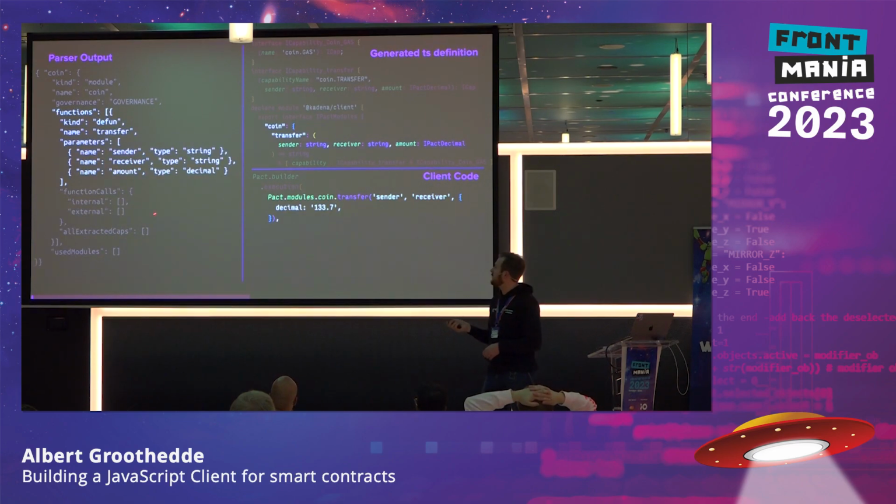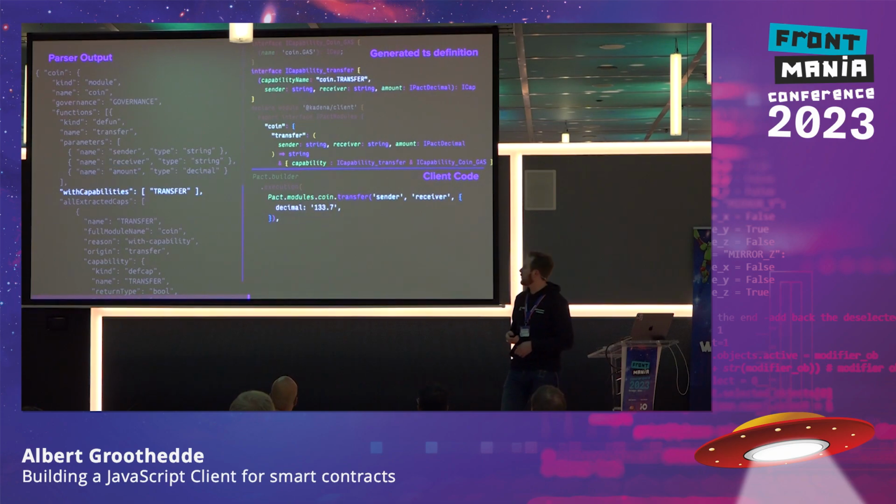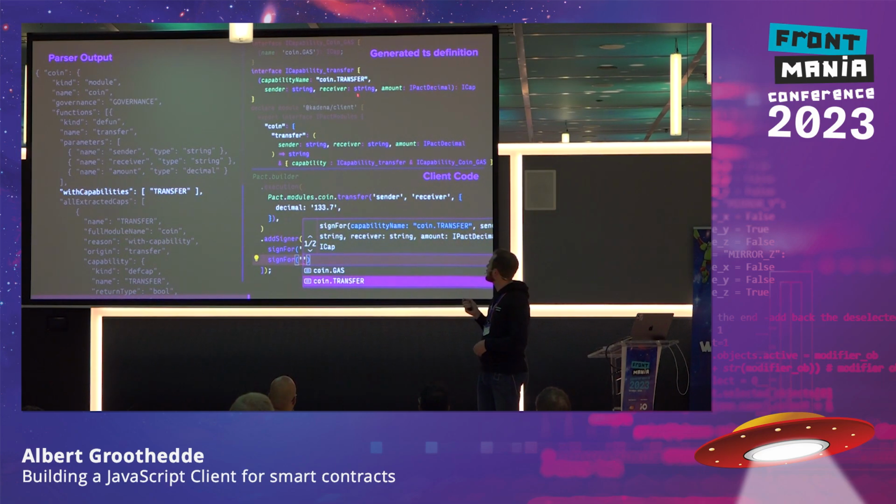But I actually skipped something here: we also have a set of things that refer to the capabilities. And the capabilities are the things that we want to get IntelliSense from. So when you are going to sign for something, you want to have the information readily available. Here we use types, but you can still use this runtime code without the type information. That's really powerful because if you know enough about the blockchain, you can still use the Kadena client without having to generate all the types. And that's the reason why we chose to just generate types and not generate a full client.